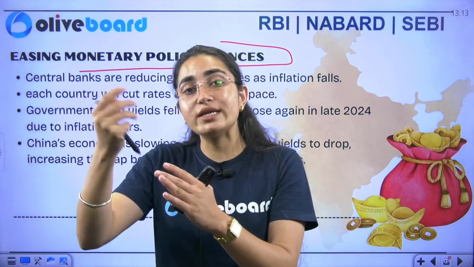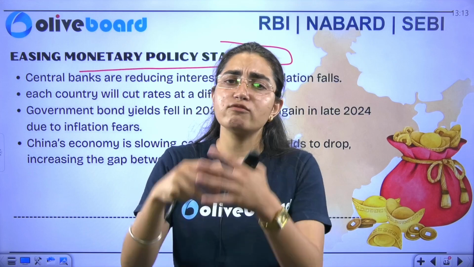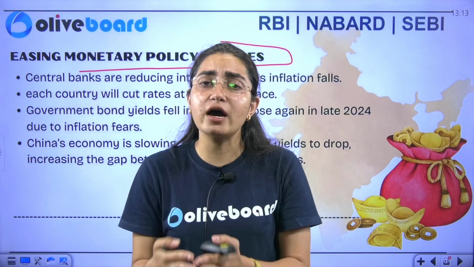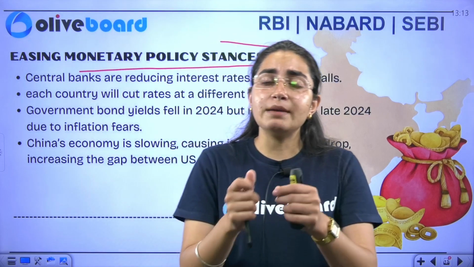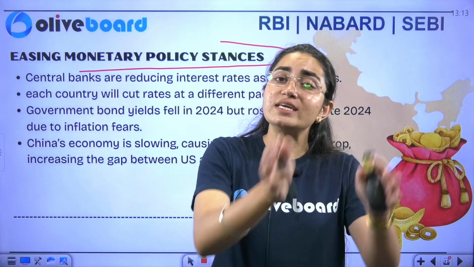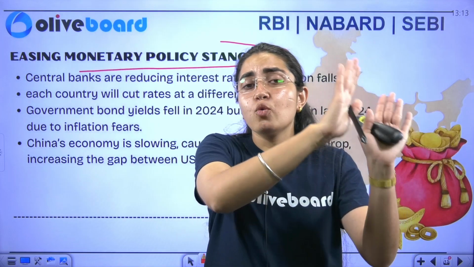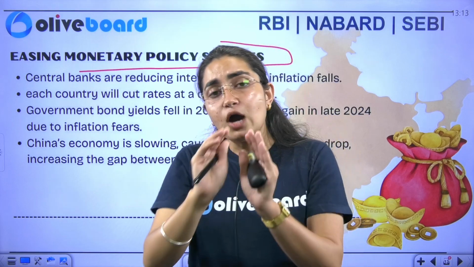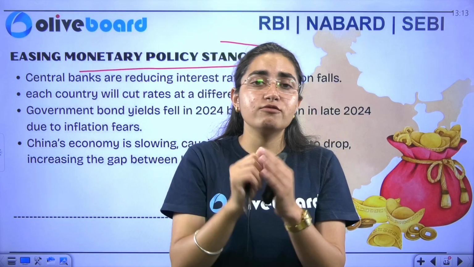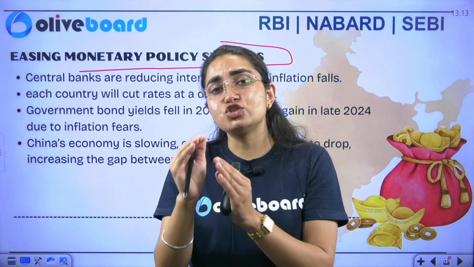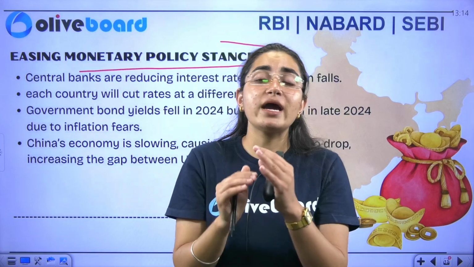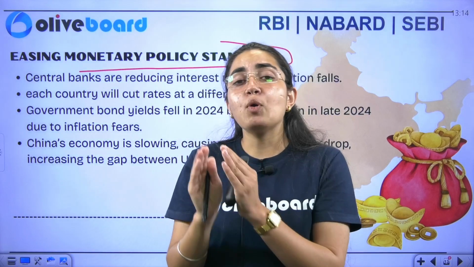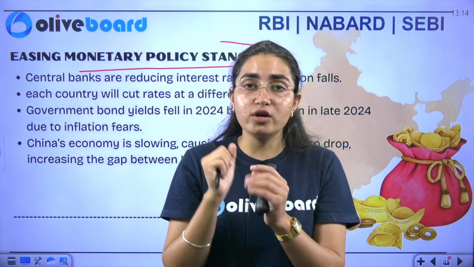It gave rise to an increase in the price of goods and services. That was again a problematic situation that we are facing today. This is the impact of what? This is the impact of the easing money policy, the decision that was taken by the central banks. Now, for curbing inflation, the central bank has taken a new step of a tighter monetary policy.